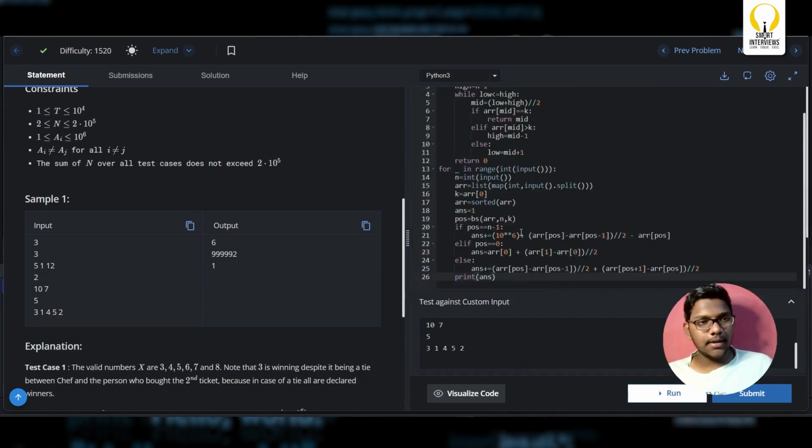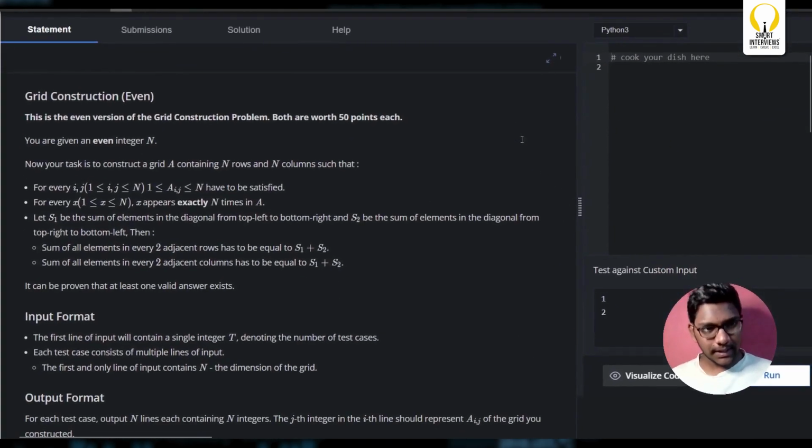Yeah, that's it. Okay, we'll start with the next question. Grid construction, even. It says that you are given an even integer n.